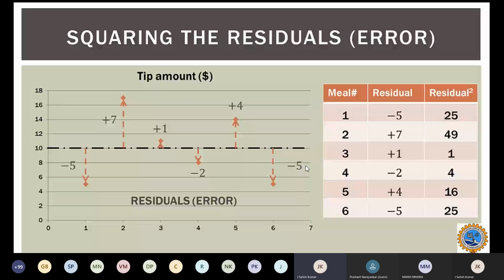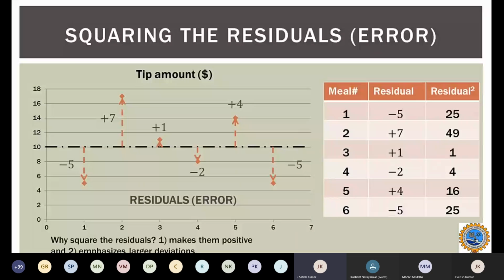One is that squared residuals make all the values positive, so even the -5 or -2 residuals, the differences we got, are converted into positive. And when we square them, it exaggerates the difference so that it emphasizes the larger deviations. So in order to make the values positive and exaggerate the larger deviations, let's square the residuals, and all the values will turn positive.